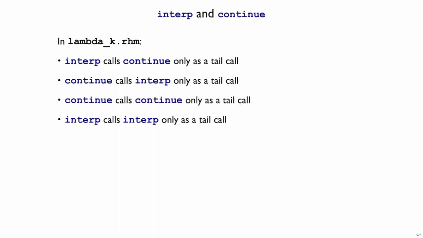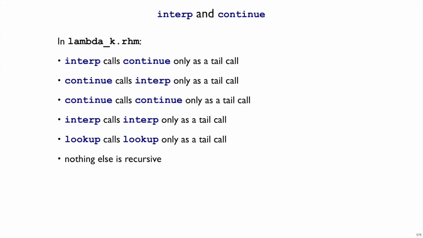And continue calls continue only as a tail call, and interp calls interp as a tail call, because those functions sometimes call themselves. The only other recursive function that we have in lambda k is lookup, and it too calls itself only as a tail call. So there are no other recursive functions, and that means that the Shplait level continuation is always small, and so the only thing that could possibly grow is the Mo level continuation or expressions or values. Right? That means that our Shplait implementation is not interfering with Mo's memory use.